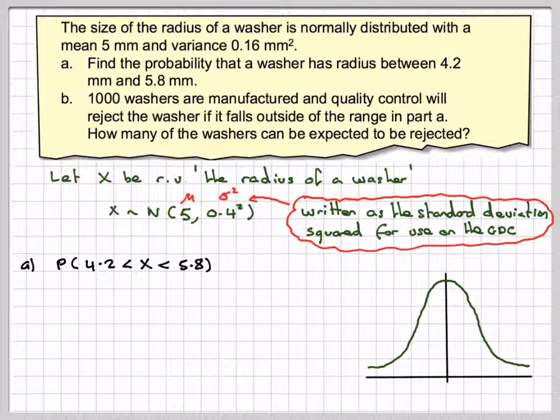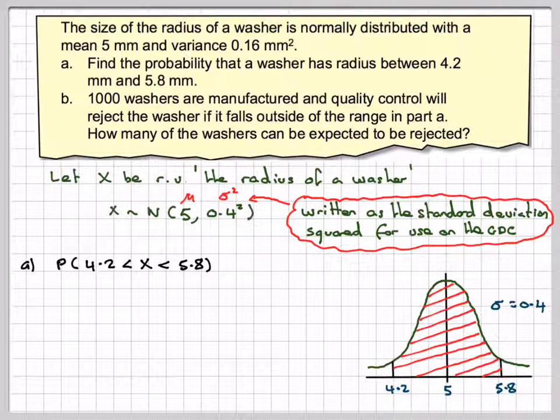It's always a good idea to draw a diagram. So a normal curve, the mean here will be 5 and the standard deviation 0.4. 4.2 is on this side, 5.8 is on this side, and we want to find the area between the two. To do that, we need to go to our GDC.